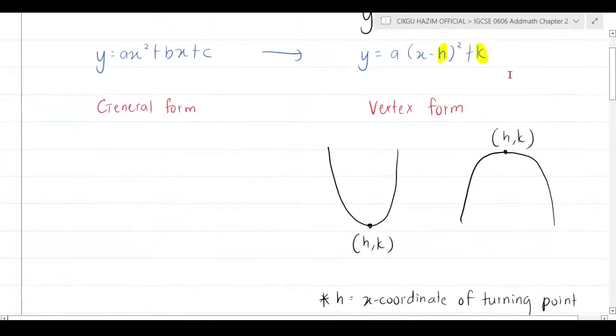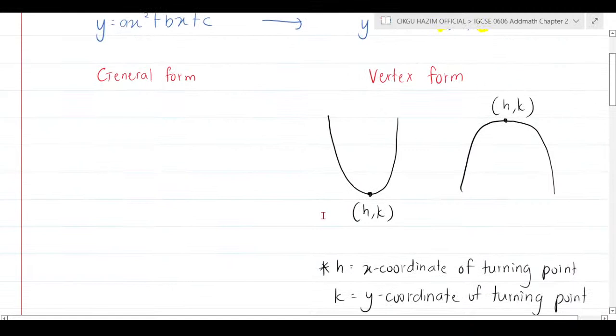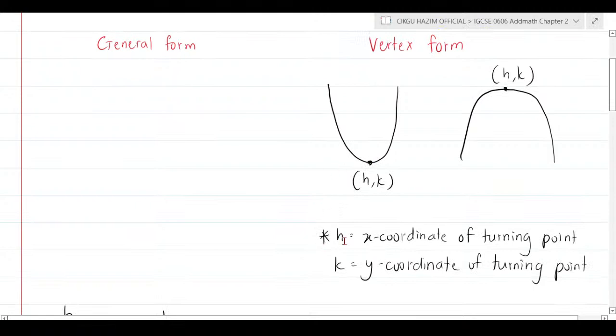And why are h and k here so important? Because h and k here are the coordinate, where h is the x coordinate of the turning point, and k is the y coordinate of the turning point. It's either minimum or maximum. This is minimum and this is maximum.